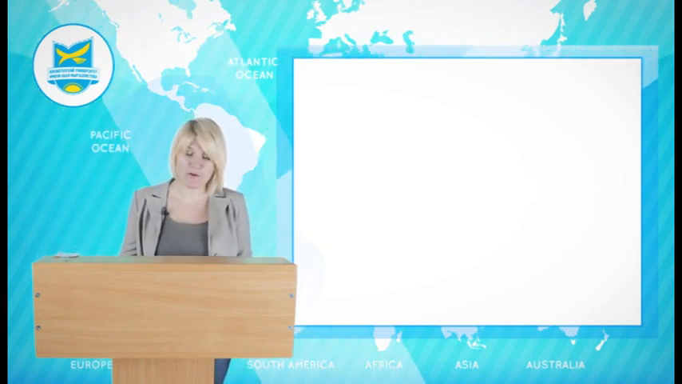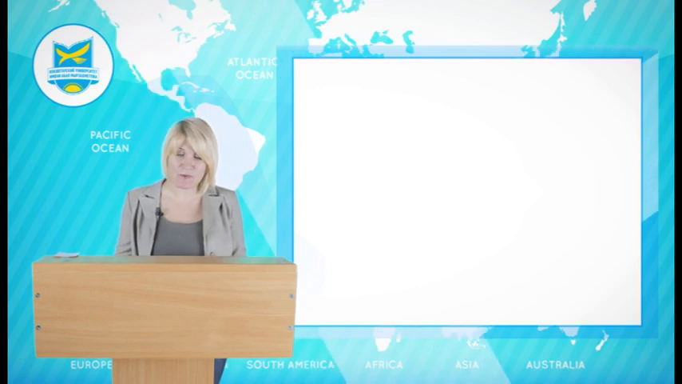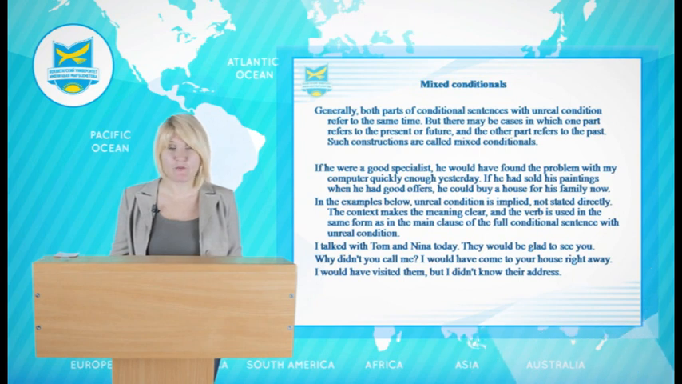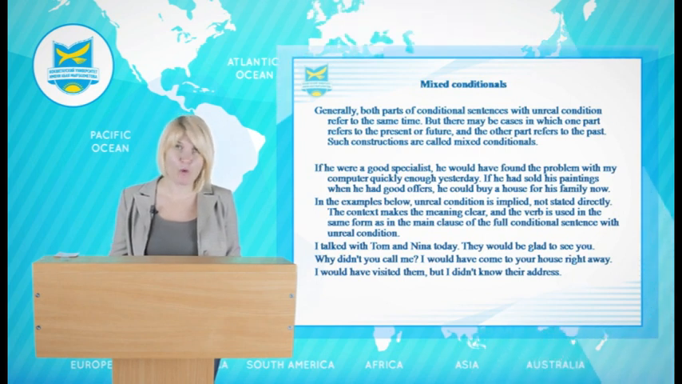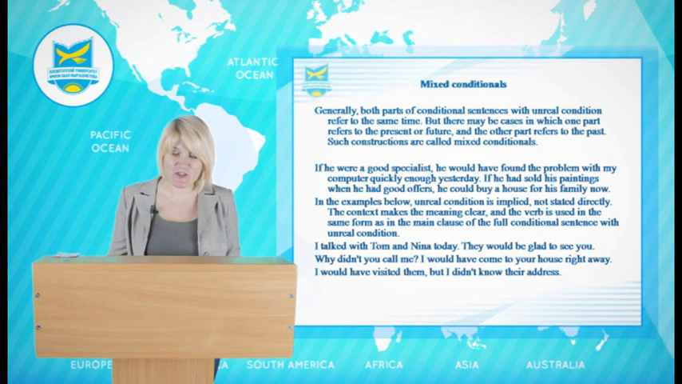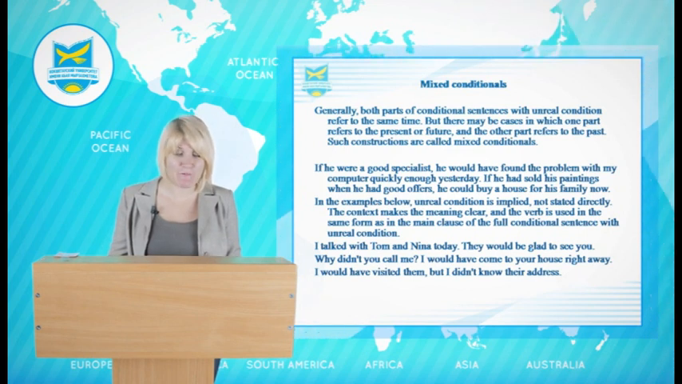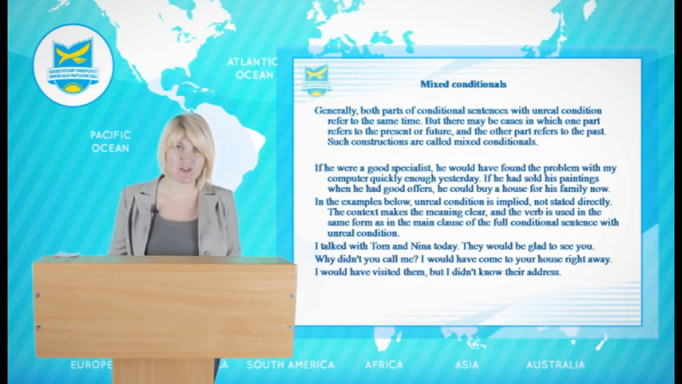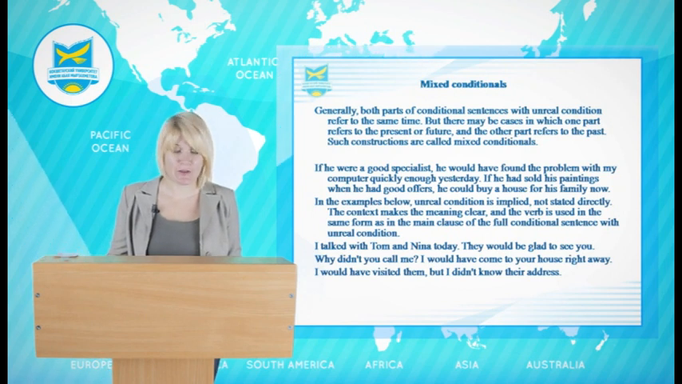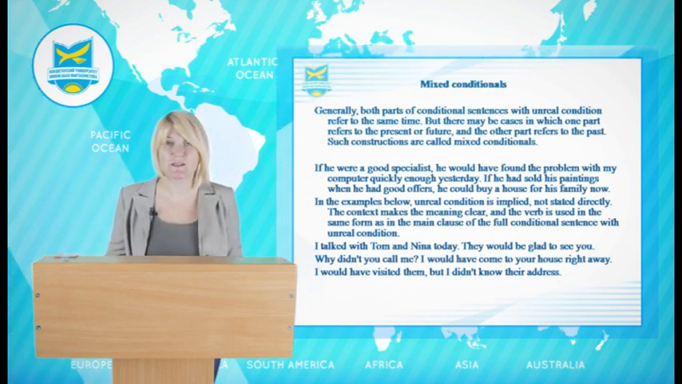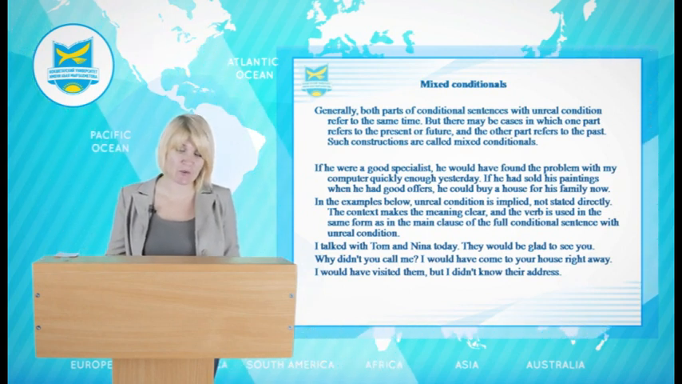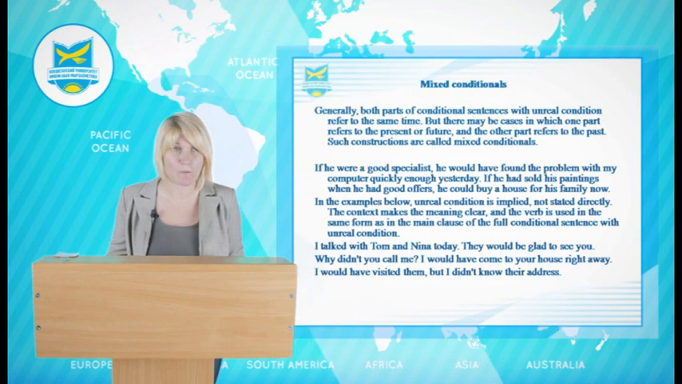Sometimes the if clause of unreal condition is replaced by the construction but for, or if not for, plus noun or pronoun. Such structures can be used in situations referring to the past or present. Compare these pairs of conditional sentences. First example. But for the children, they would have divorced years ago. If it hadn't been for the children, they would have divorced years ago.